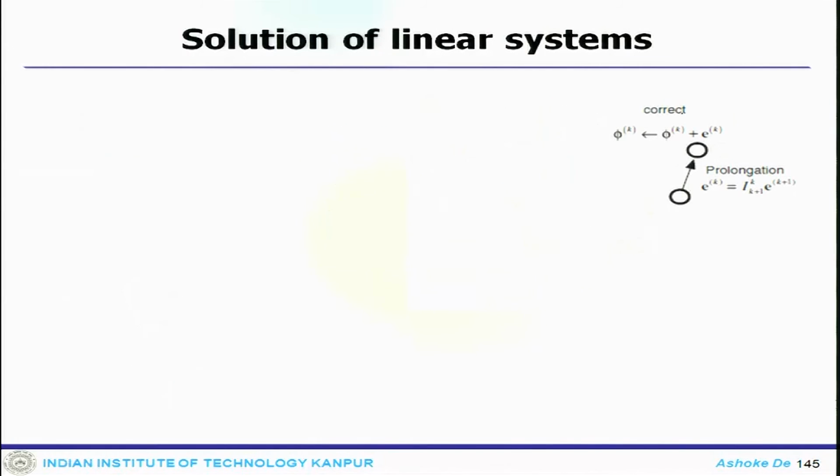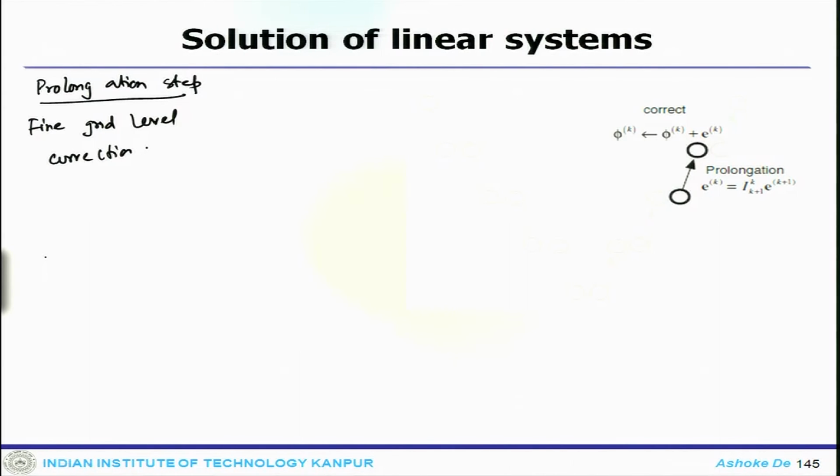Now, the other step which could be used is the prolongation step and fine grid level corrections. The prolongation step, or fine grid level correction, is the operator that is used to transfer the correction from a coarser to a finer grid level.